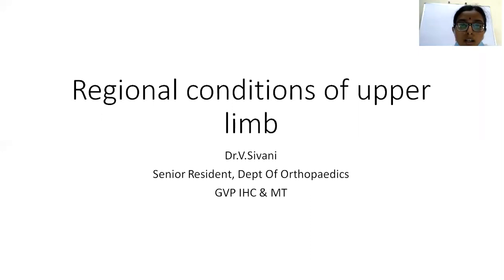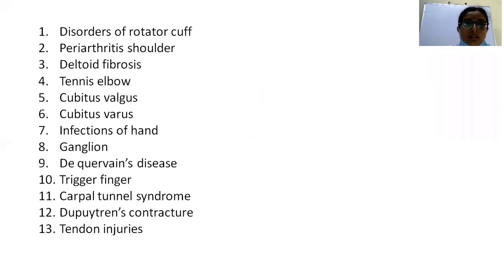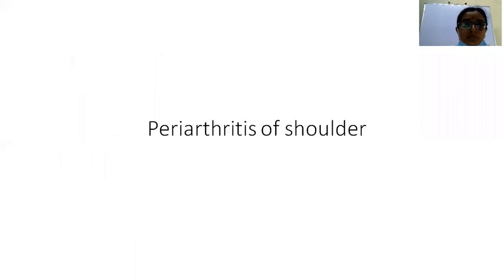Good afternoon. Today we are going to discuss regional conditions of the upper limb. These are the different conditions which are going to be covered today under this chapter of regional conditions of the upper limb. Most of these questions will be asked as 4 marks or 2 marks questions to you. So let us go into detail about them.